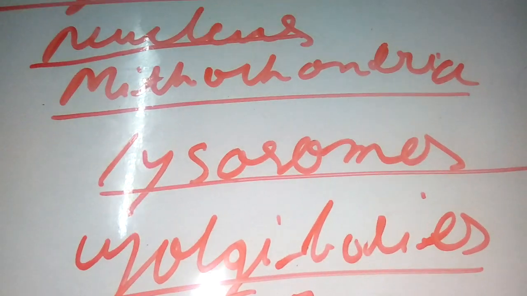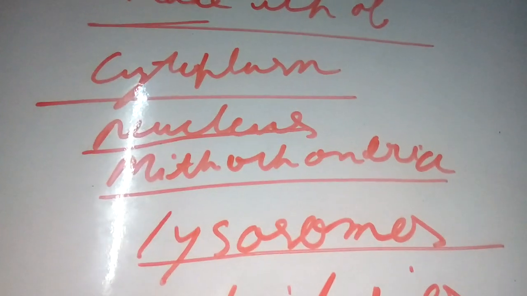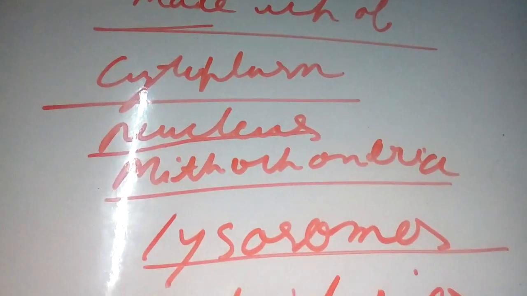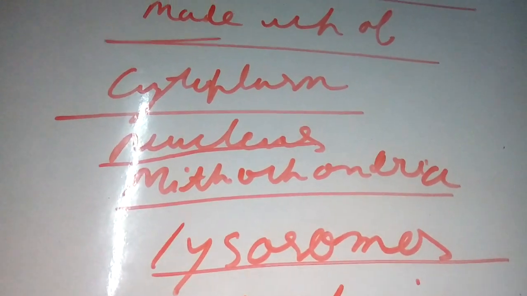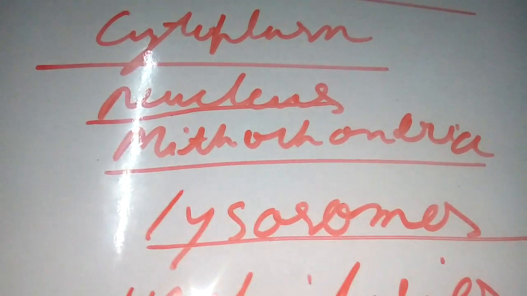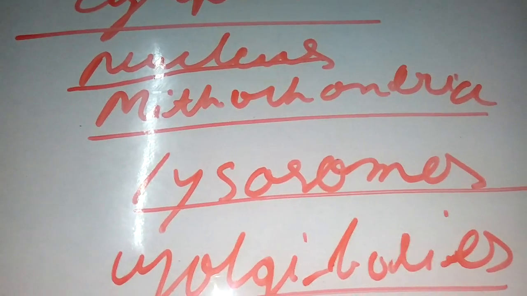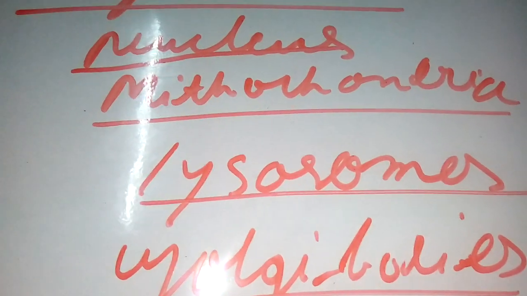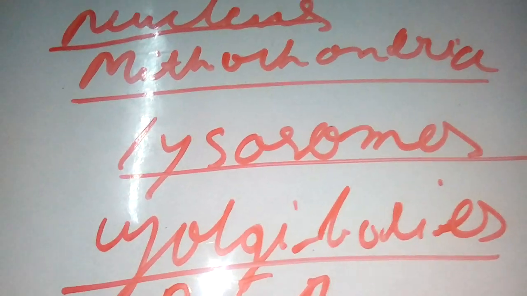Now what is the function of lysosome? Before going to this, we have to know one more thing, which is known as diffusion. Diffusion means some particles coming through the cell membrane of an animal cell into the cell, like H2O moving from a region of higher concentration to a region of lower concentration. During this, the cell may burst or get damaged.